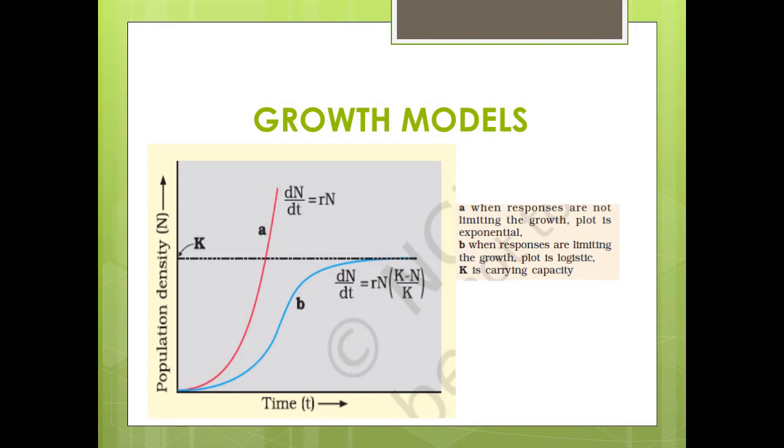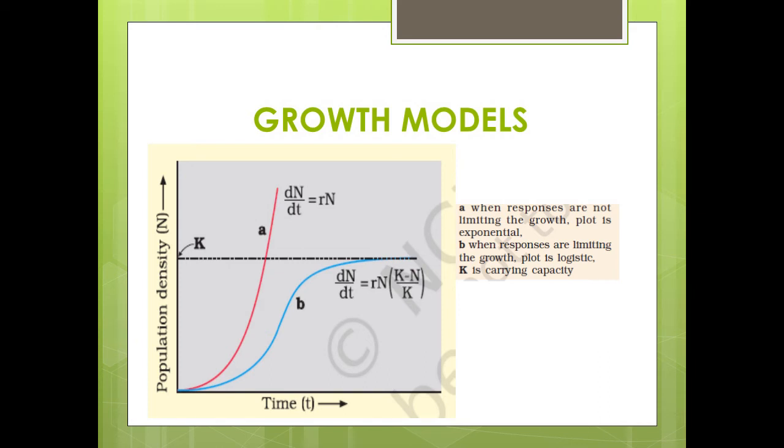Now population growth will be 0 if both the additives and the negatives are equal. Negative growth or decline in population occurs when the tendency for decrease is greater than the tendency for increase.